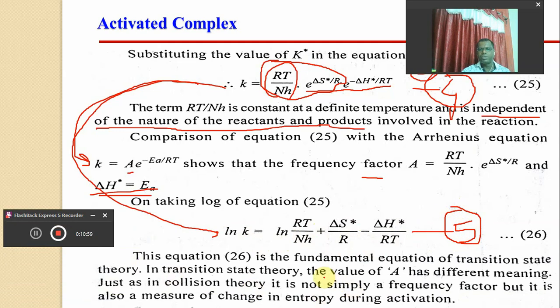In transition state theory, the value of A has a different meaning, just as in collision theory. It is simply not a frequency factor, but it is also a measure of change in entropy during the activation. So this is the fundamental equation for the transition state theory, which is also called the activated complex theory.